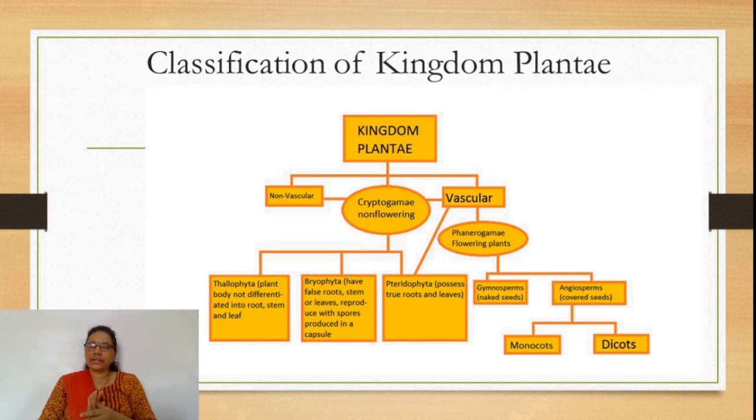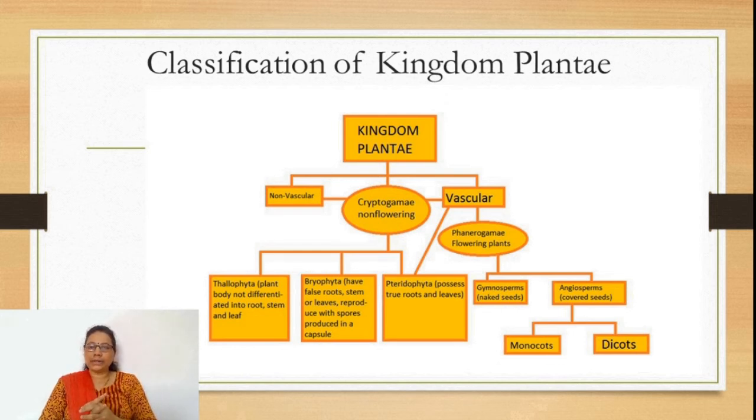They are dorsiventrally flattened and require external water for fertilization, so they are called amphibious plants. The third, pteridophyta, produce true roots, leaf-like structures and shoot-like structures. There is a slight conversion of habitat from aquatic towards terrestrial, and they are the first to have vascular bundles.